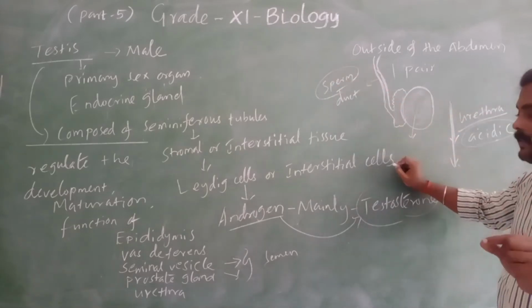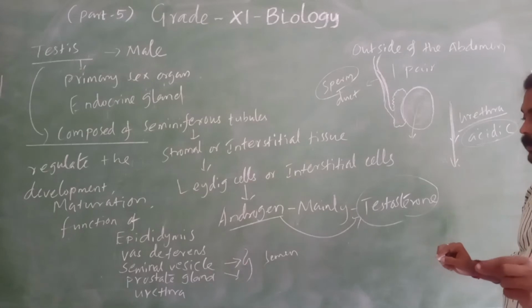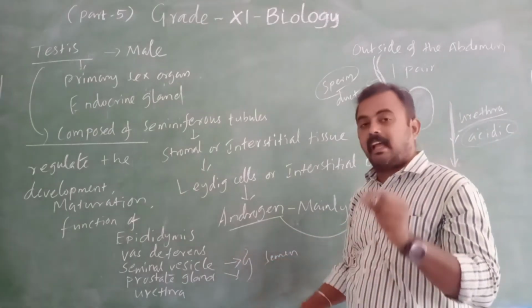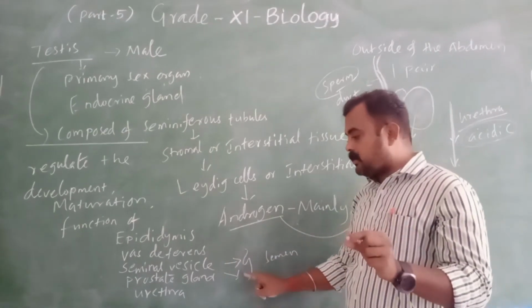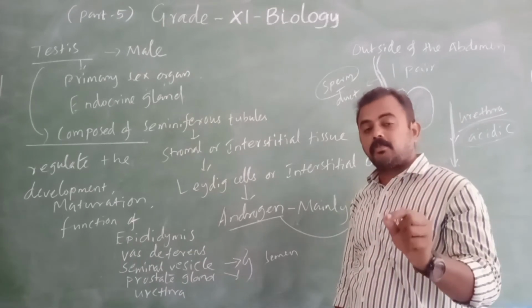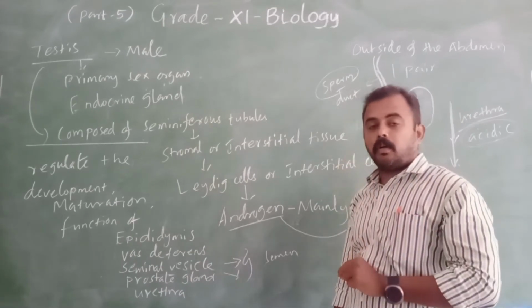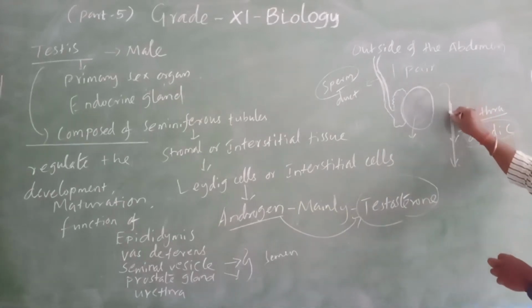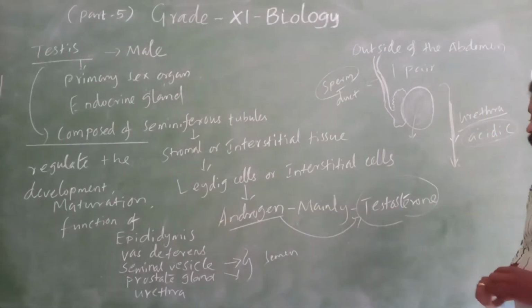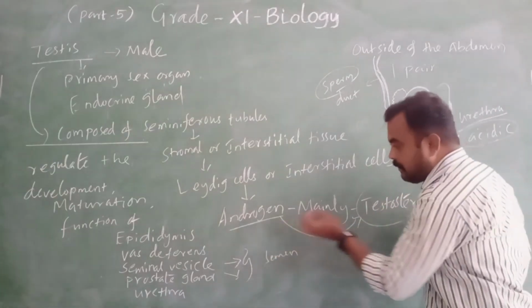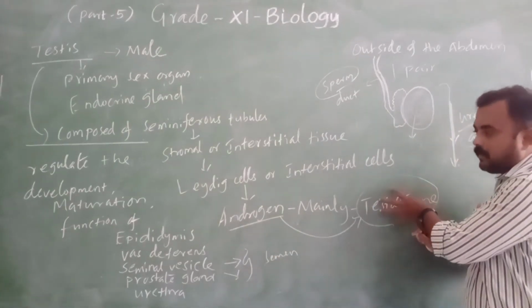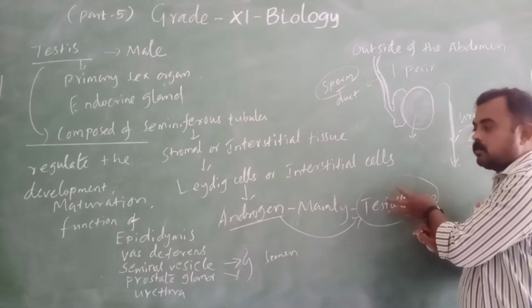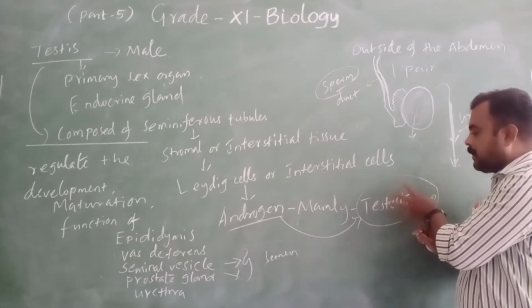So what has to happen? It has to be neutralized. So the seminal vesicle produces an alkaline medium. The prostate gland gives the nutrients to the sperm, so it is moving. So the seminal vesicle and prostate gland development, maturation, formation and function are done by testosterone.